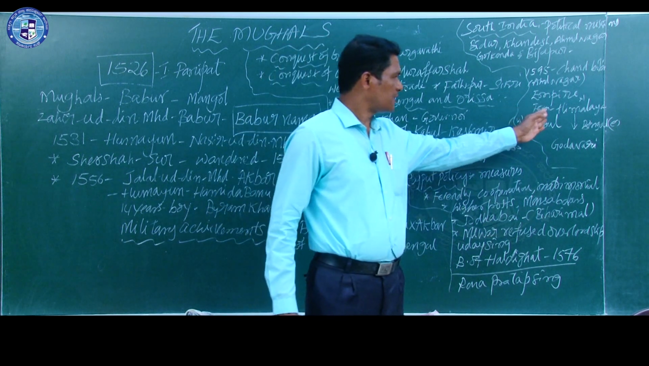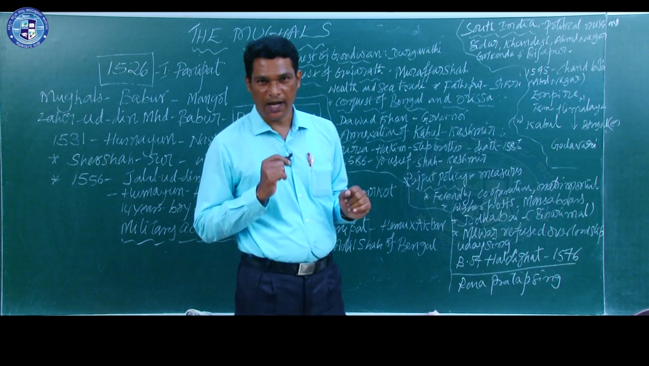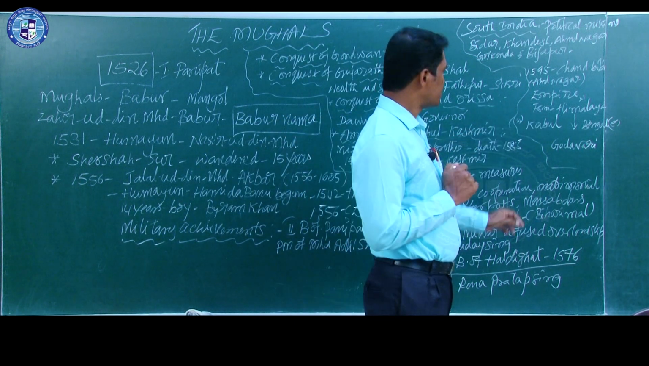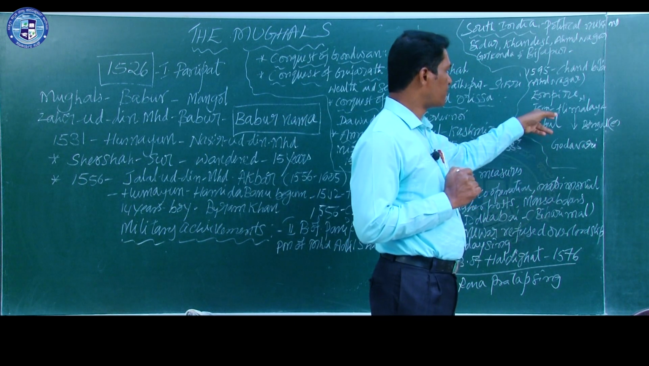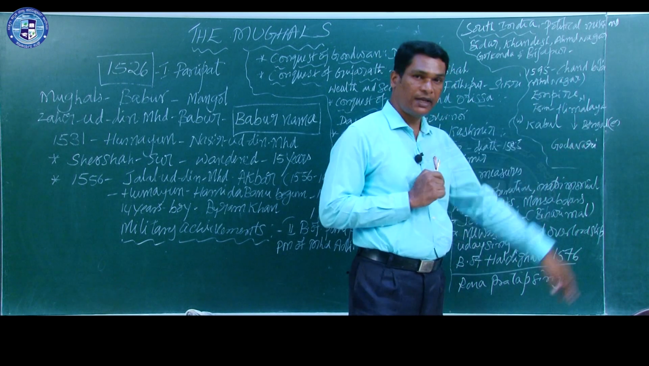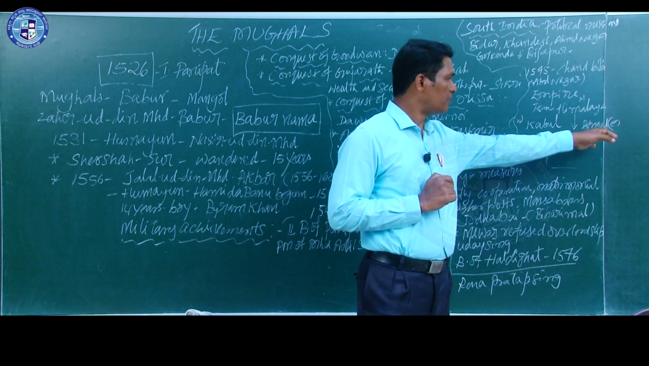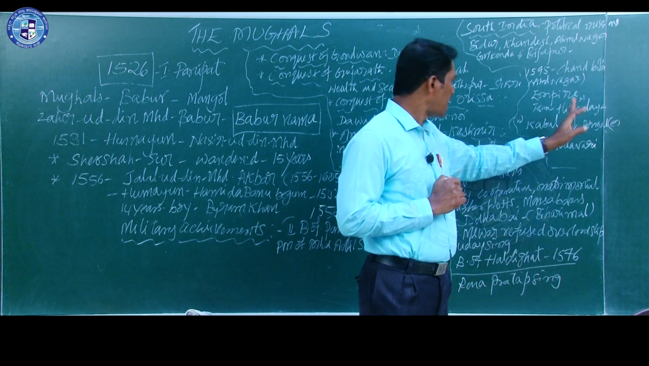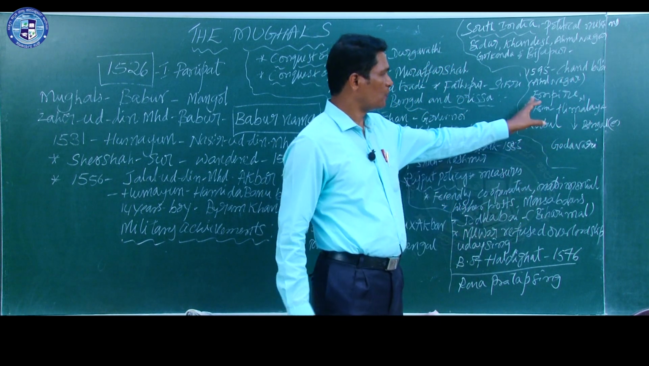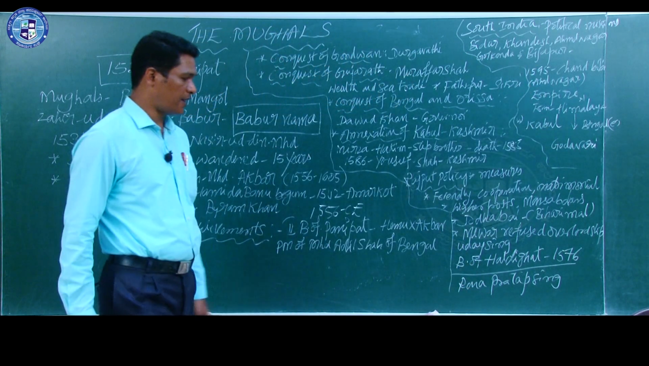Now, let us see what was the extension of Akbar's empire. Here, Akbar's empire was extended from Himalaya in the north to Godavari in the south, and from Bengal towards the east, and Kabul towards the west. So, this was the extension of Akbar's empire.